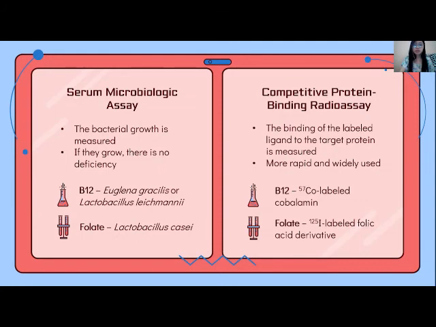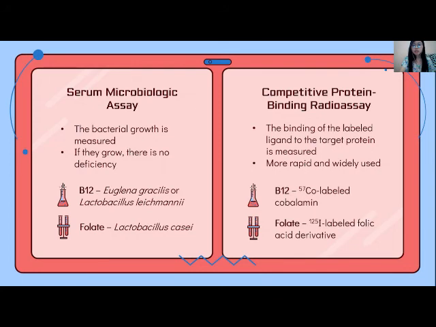In this test, bacteria are inoculated in a serum mixed in agar, then their growth is measured. If they grow in the media, this means that there is no deficiency. For the B12 assay, it uses Euglena gracilis or Lactobacillus leichmannii. Then for the folate assay, it uses Lactobacillus casei.